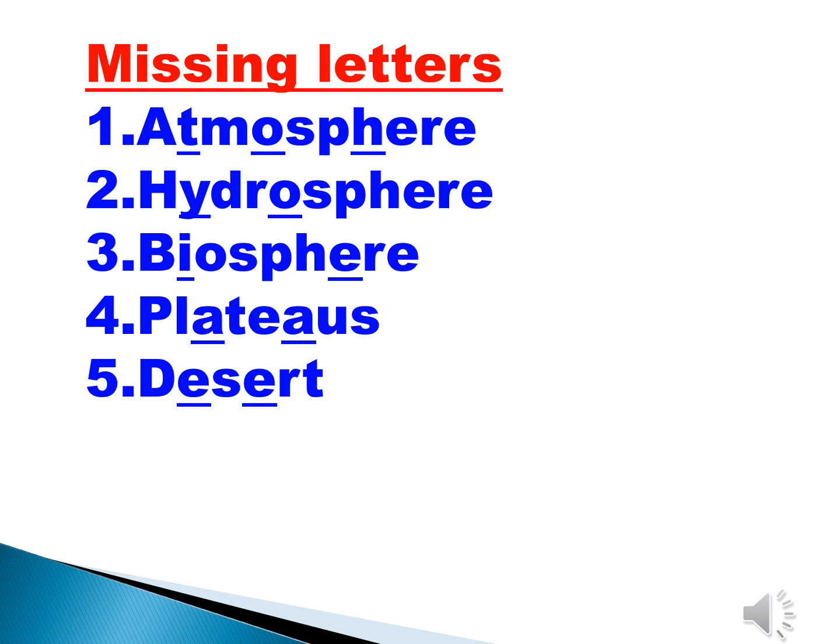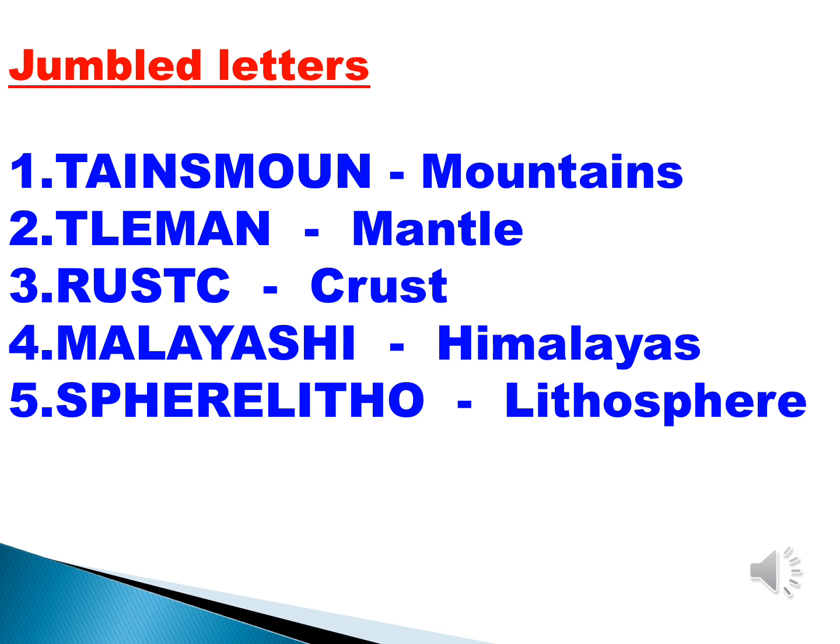First one, atmosphere. Second one, hydrosphere. Third one, biosphere. Fourth one, plateaus. Fifth one, desert. All of you read, children: atmosphere, hydrosphere, biosphere, plateaus, desert. Very good. Then leave one line and write jumble letters. Write neatly, children.